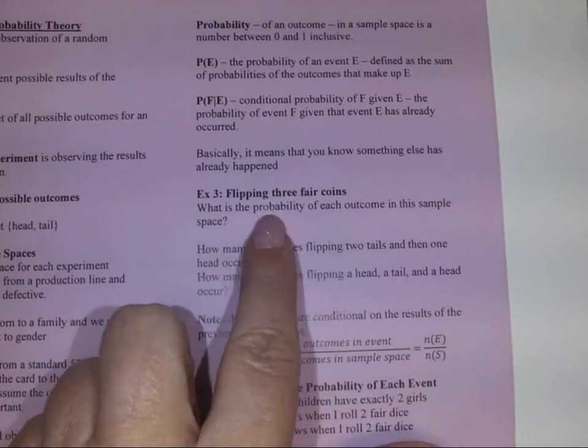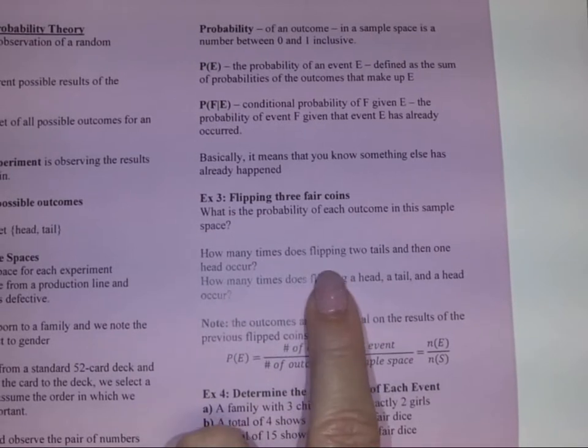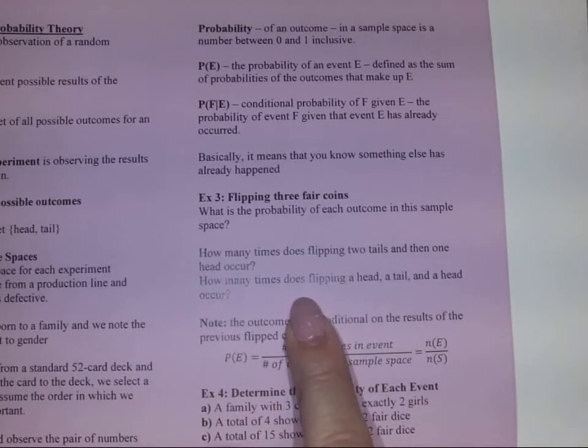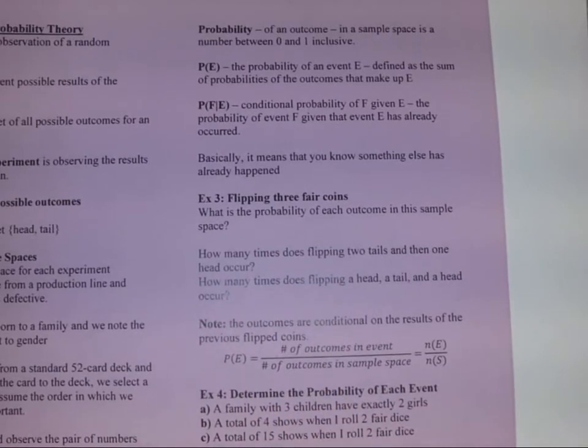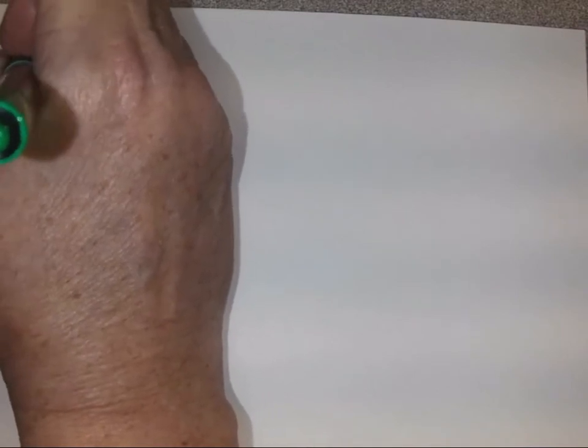So we are flipping 3 fair coins. What is the probability of each outcome in this sample space? How many times does flipping 2 tails and 1 head occur? And how many times does flipping a head and a tail, a tail, and a head occur? So we're flipping the coin. This will be example 3.